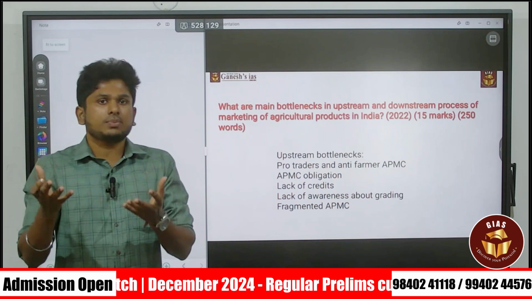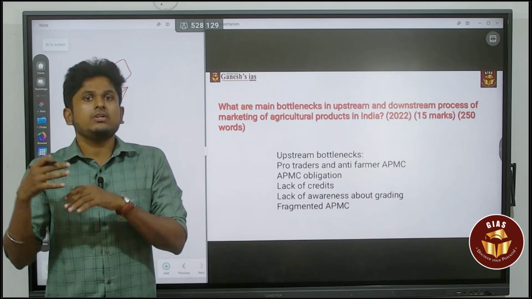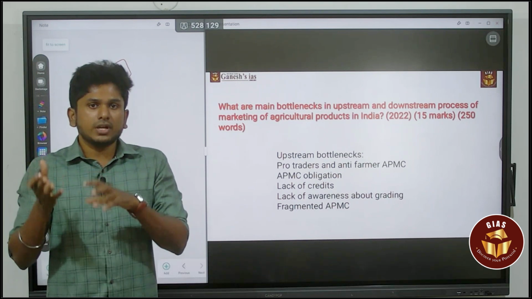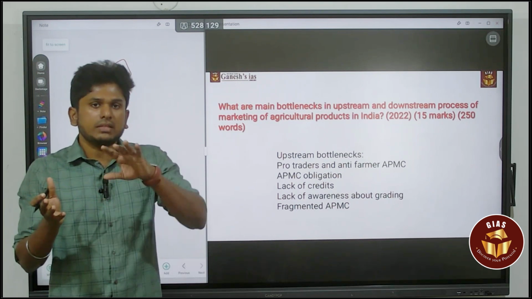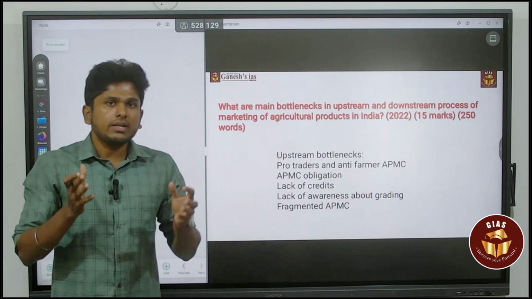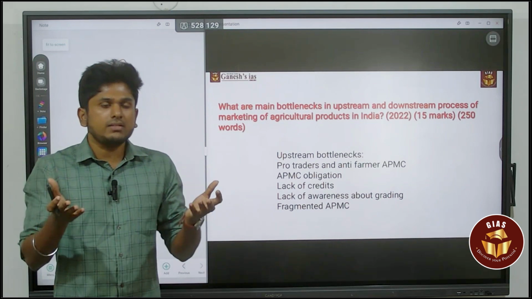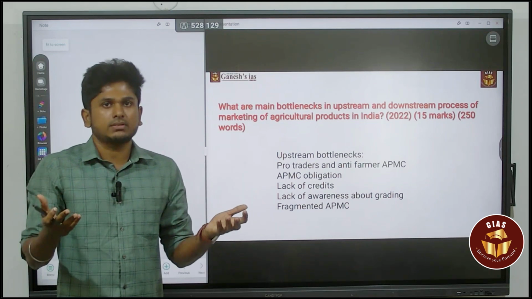If there is an increase in price, that is going to affect the consumer. If the price is continuously increasing, that will reduce the demand from the consumer, and that is going to affect the farmer. So agricultural marketing is very important. It is going to balance both the demand and the supply side.